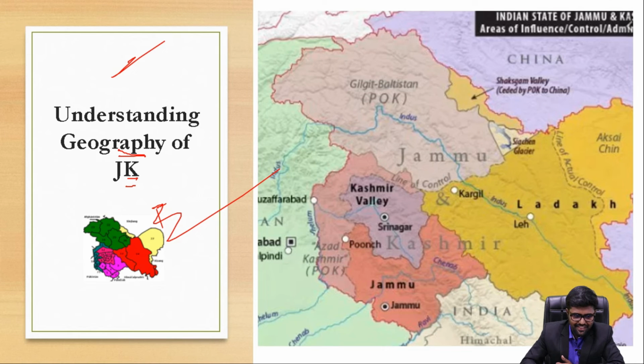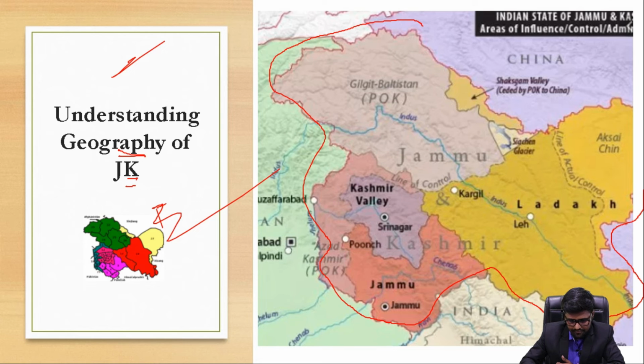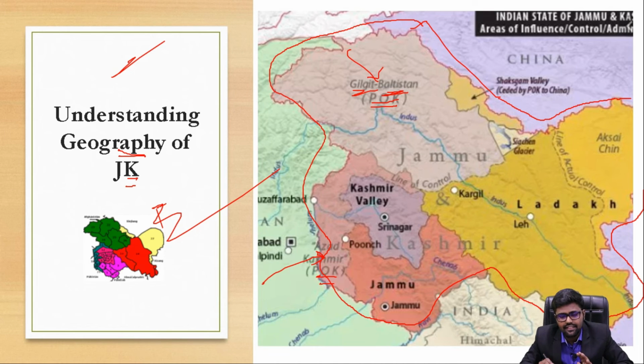Now, if you take this, this was the entire Jammu and Kashmir, the full Jammu and Kashmir, but you could also see it mentioning POK because it was not with India. Pakistan occupied Kashmir, and Pakistan claims to be Azad Kashmir and Gilgit Baltistan, but both are part of Indian territory.